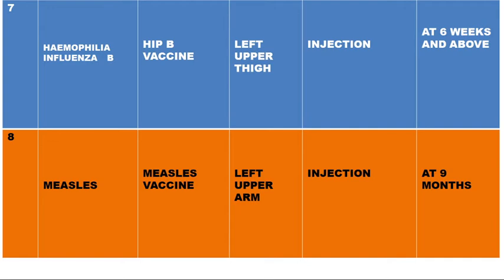At what age? At 9 months. A child has to finish 9 months before they immunize this child against measles. Remember here, a child is born with some immunity to fight against measles that lasts up to 9 months. That's why we immunize children against measles at 9 months.